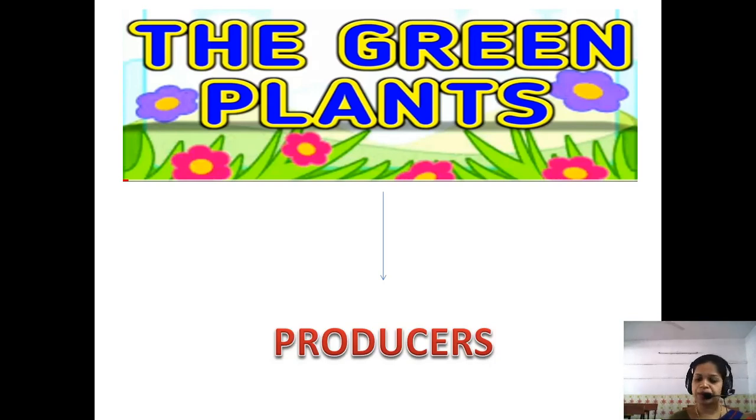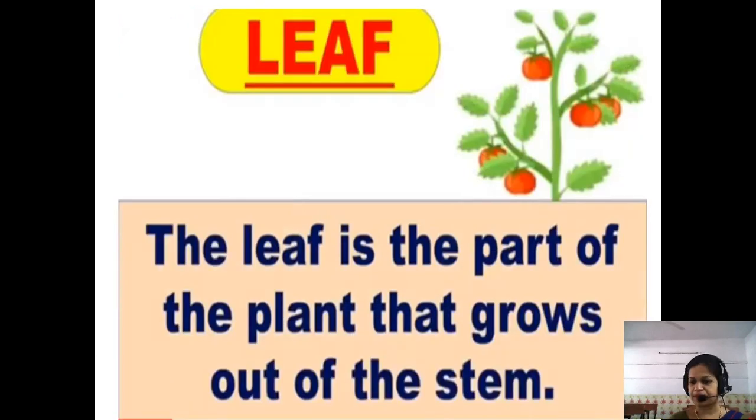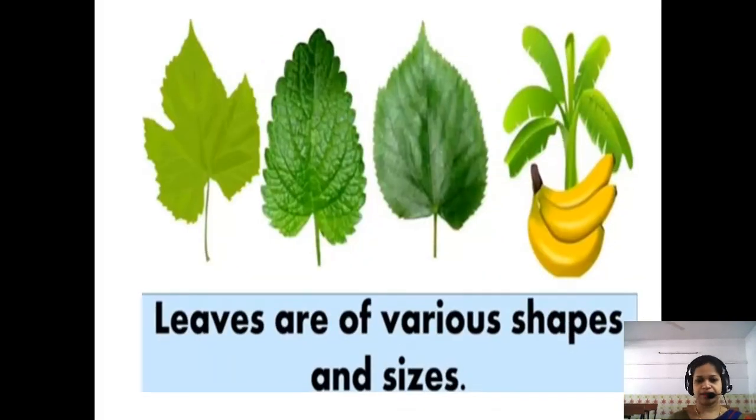Now, who prepares the food for the plant? The leaves. The leaf prepares the food for the plant. The leaf is the part of the plant that grows out of the stem, and it is the leaf that prepares the food for the plant. We all know that leaves are of various shapes and sizes, but mostly the leaves look green in color. Mostly the leaves look which in color?